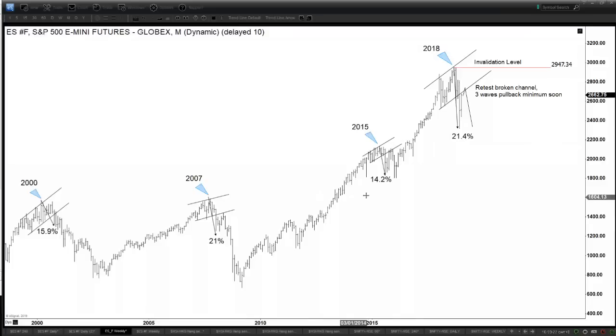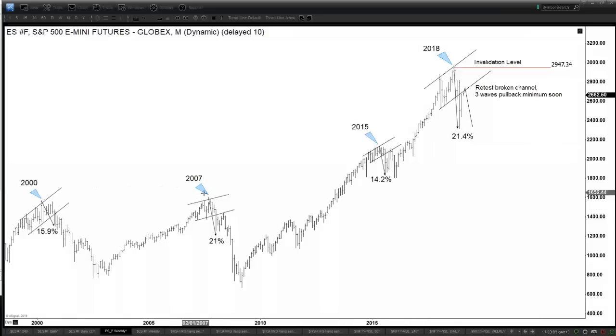And today we will be taking a look and giving you an analysis on the medium-term outlook for the indices. This is the ES, the E-mini futures, the monthly chart. Now, over here, I'm showing you this major top in the previous 10 years, right? So we are in 2019 now, and in the last 10 years or so, actually more than 10 years, it's almost 20 years, we had three major tops in the year 2000, 2007, and 2015.